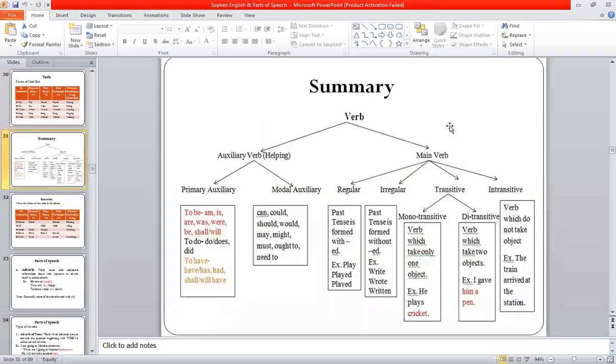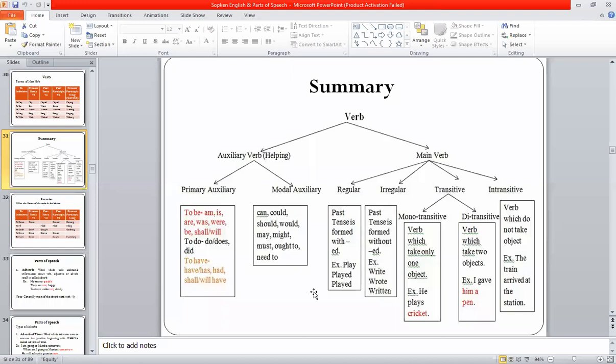So let's do the summary of this third part of speech, that is verb. Verb has two types. First is auxiliary or helping or supporting verb, and next is main verb. There are primary auxiliary and modal auxiliary. These are the two types of auxiliary verbs. The next is main verb, which has four forms: regular, irregular, transitive, and intransitive. And in the transitive form, there are two more types, monotransitive and ditransitive. So this is the summary of the verb.